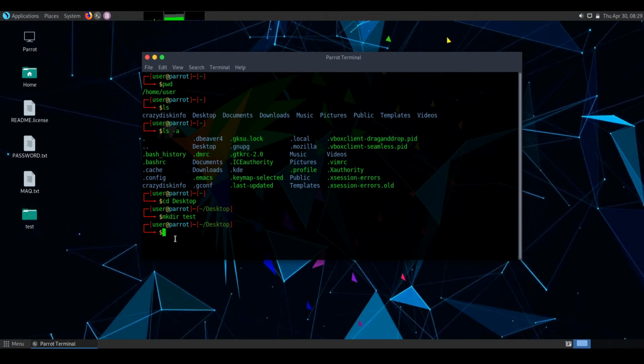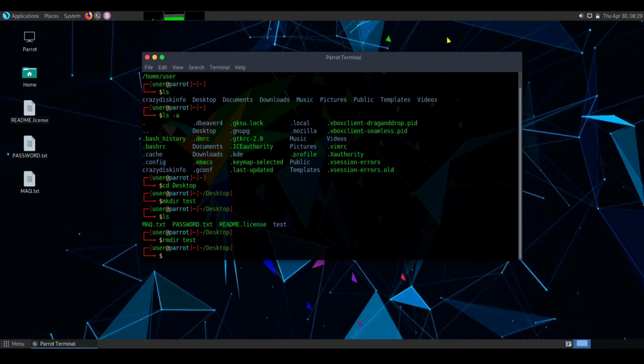As you can see, my test directory is created. So now we are going to remove the directory. For that we are going to use the command rmdir name of the directory. So as you can see, our directory is deleted.